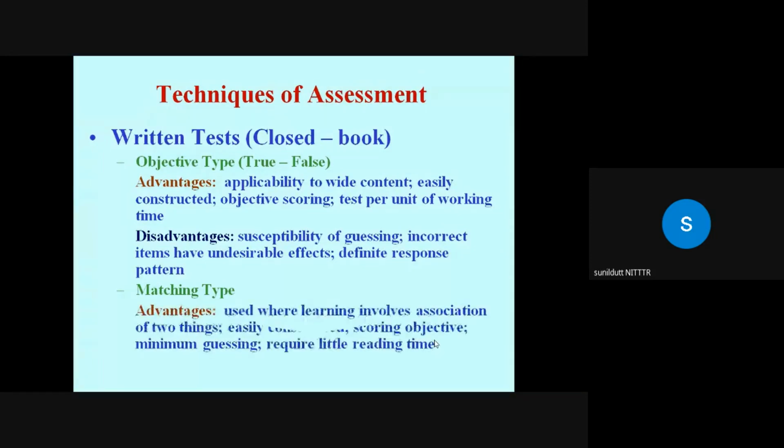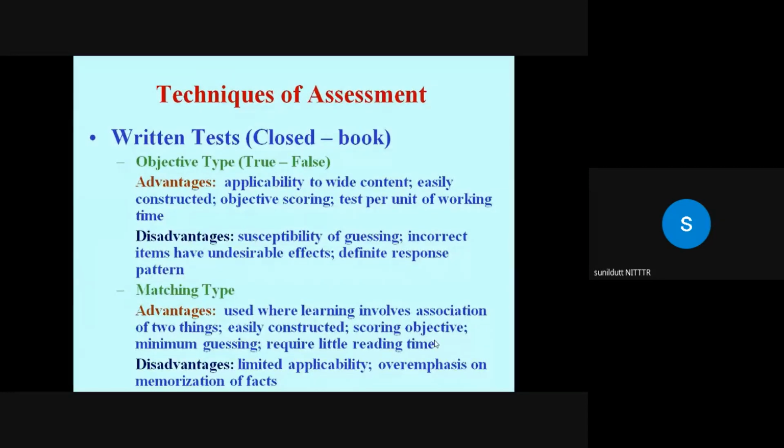So advantage is that use when learning involves association of two things, easily constructed, scoring is objective, guessing is minimum in case you have more responses than the number of items and require very little reading time. Limited applicability because the application higher than application questions cannot be asked.